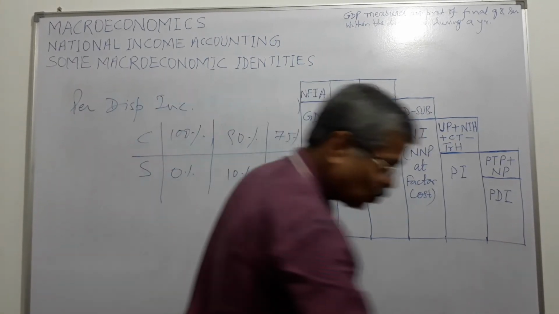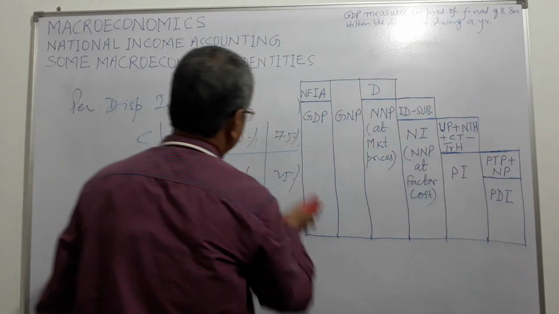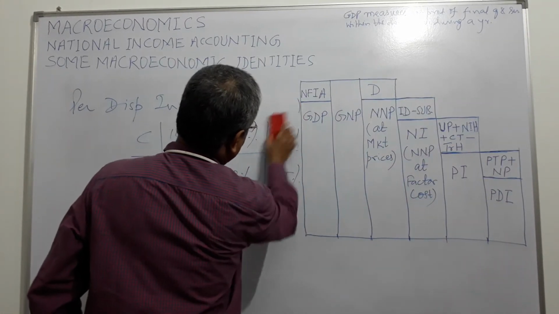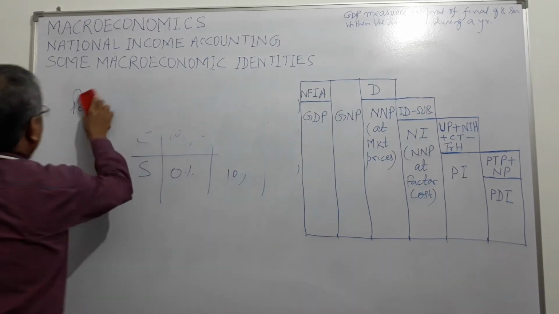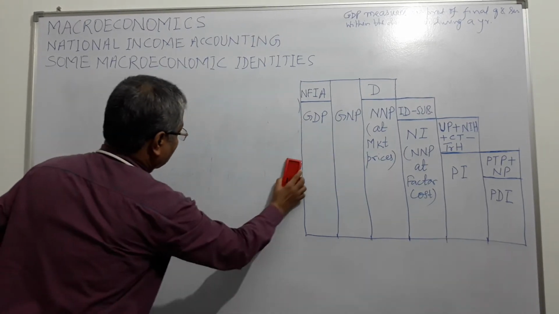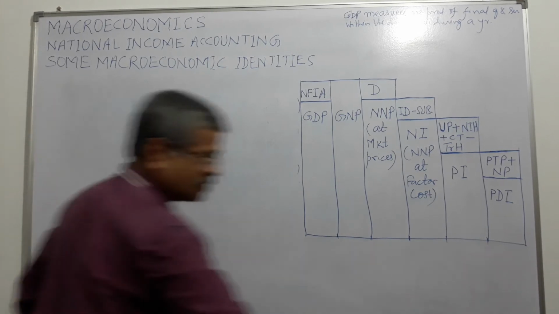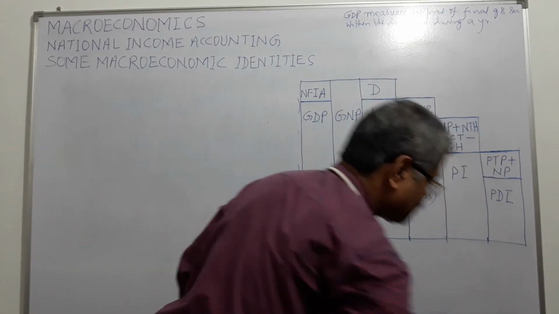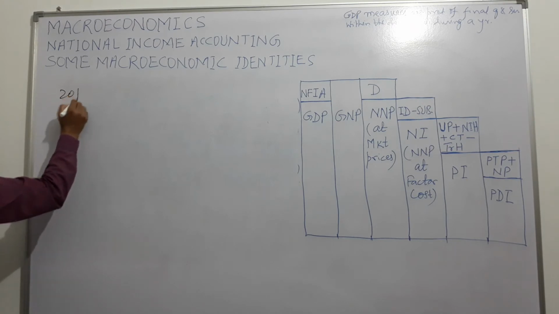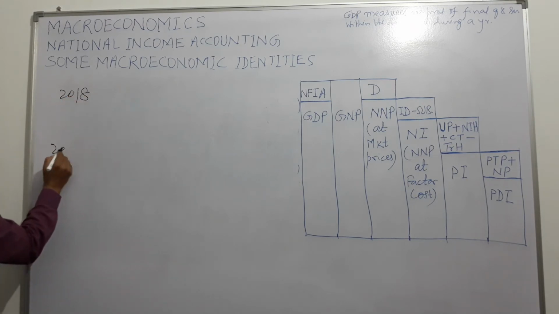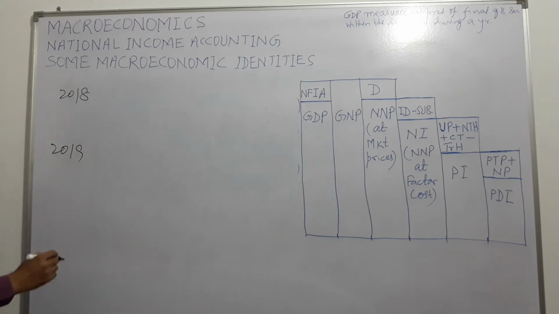Now we come to goods and prices. What are goods and prices? Suppose let us take last 2 years, 2018, 2019, right?